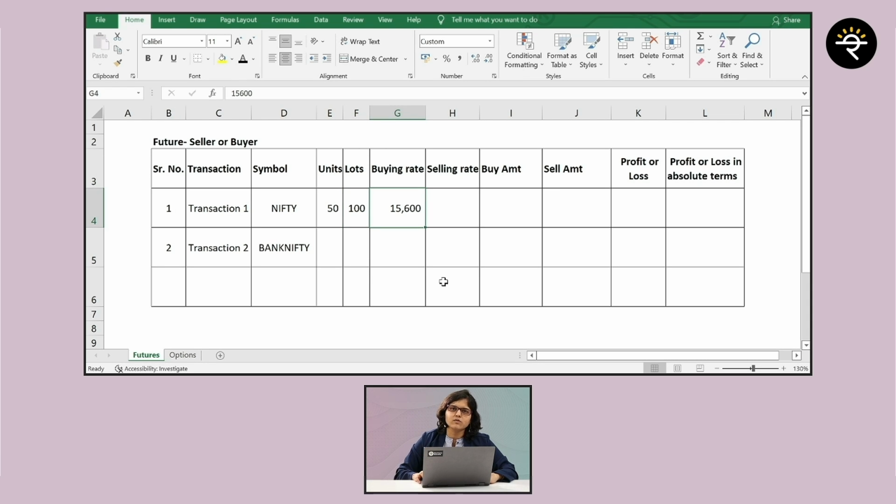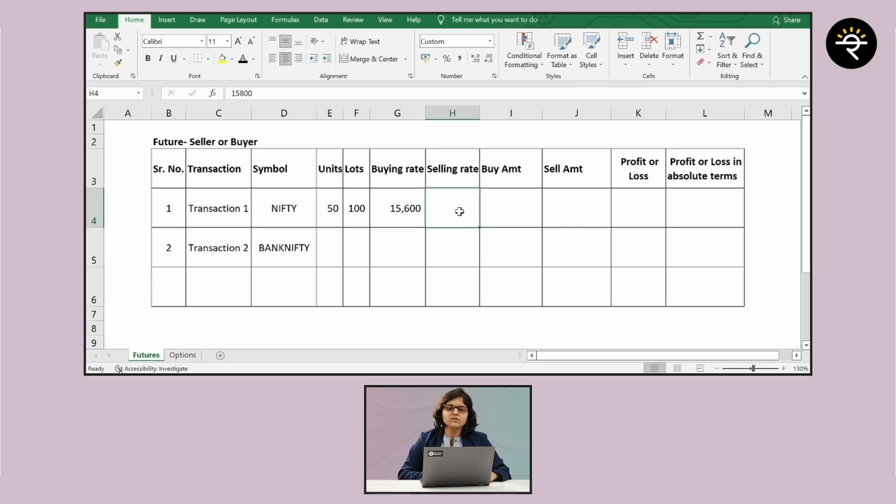Buying rate is 15,600. Acha, before I move on, had he bought 100 lots at one shot, or had he traded 10 lots, 10 into 10 transactions, or one lot into 100 transactions? That does not matter. It's not about the number of transactions which we are focusing on right now, okay? Any number of transactions can happen throughout the year, right?